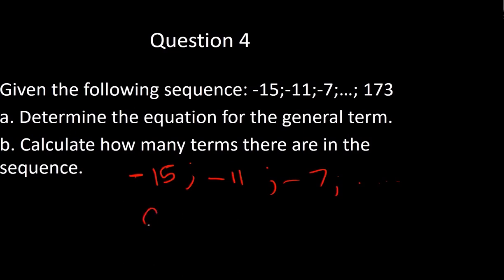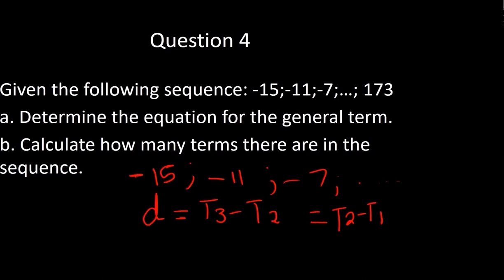Remember, in a linear sequence, you have a common difference, which is given by any two consecutive terms in the sequence. It doesn't have to be term 3 and term 2 or term 1 and term 2. It can be any terms in the sequence. So the common difference will be given by term 3 minus term 2, and that should be the same as term 2 minus term 1. So let's have a look and see what our common difference is here.